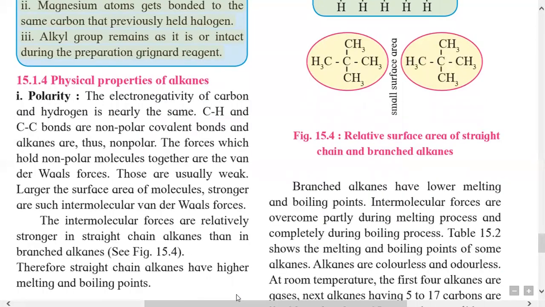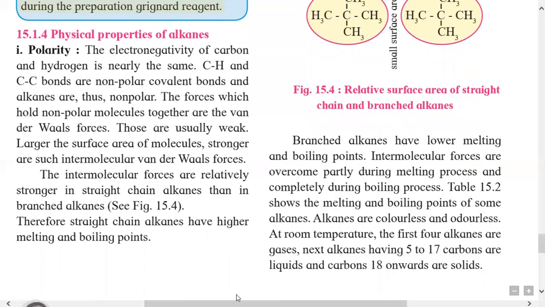And due to the large surface area, the van der Waals force of attraction is large, and for the small surface area, the van der Waals force of attraction between molecules is small, and depending upon this van der Waals force, the polarity of the molecule depends.